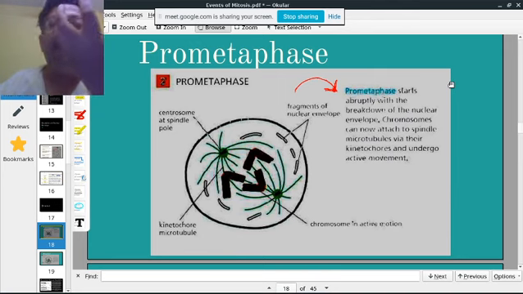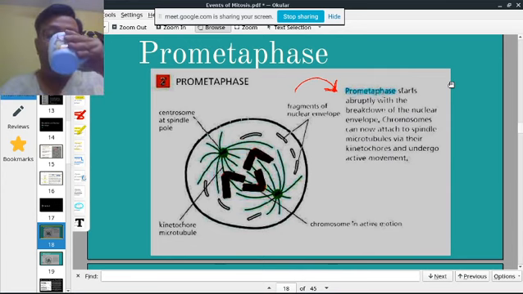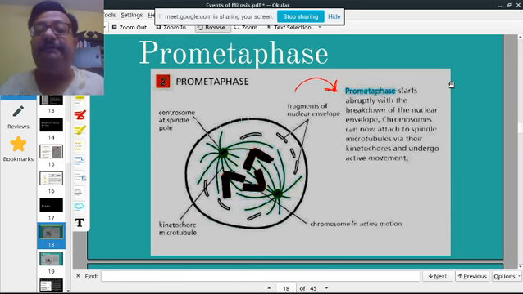You know that the nuclear lamins are phosphorylated and they break down. After they break down, the chromosomes can now attach to the spindle microtubules via their kinetochores.